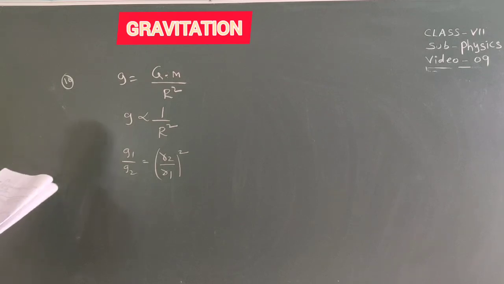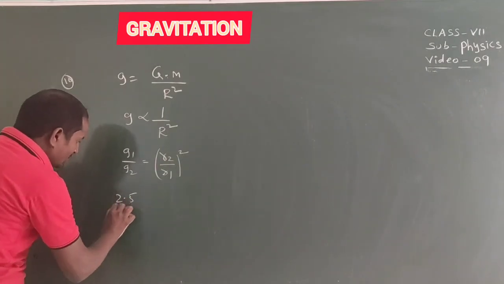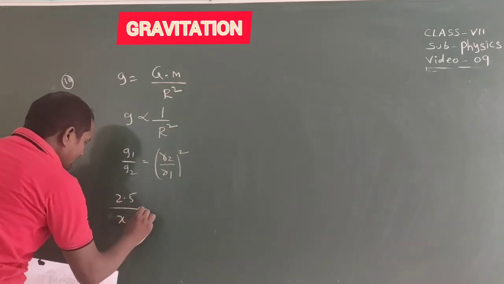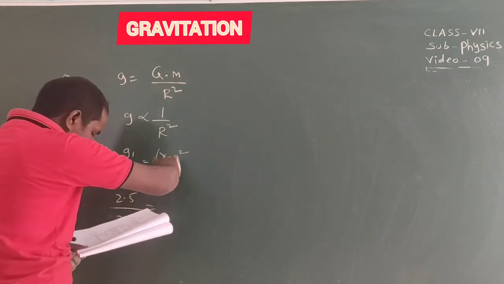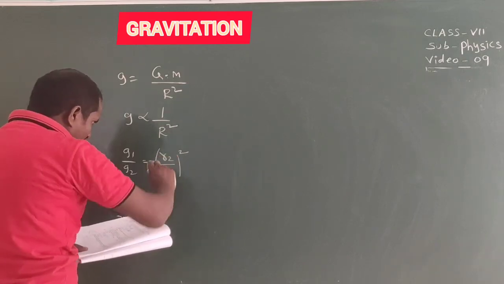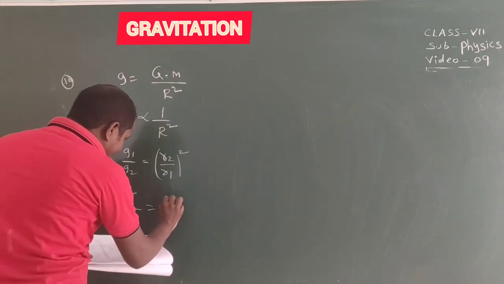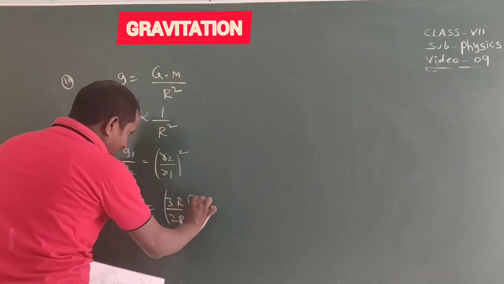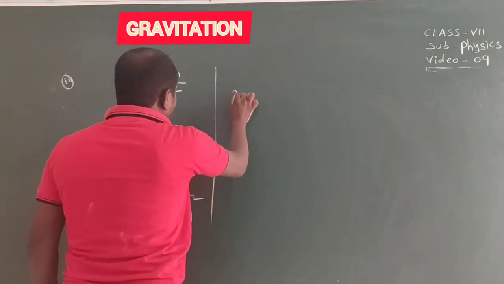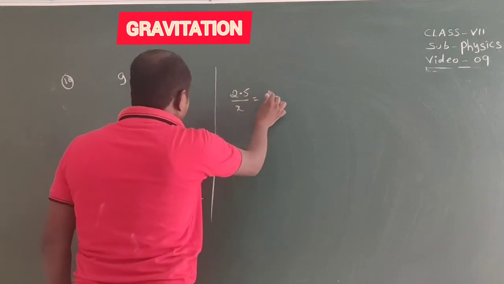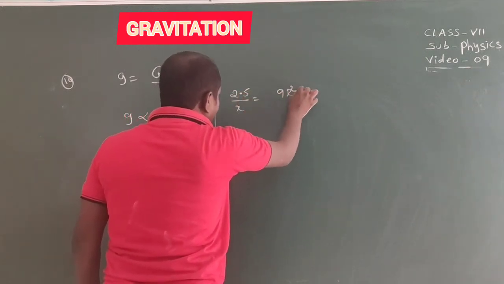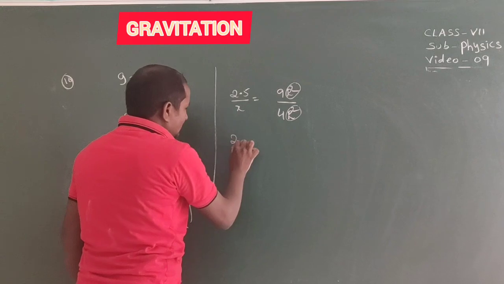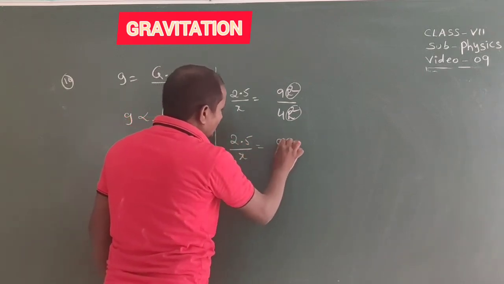So here g1 is given, that is weight equal to 2.5, by g2, we can write here x. Our aim is to find the x value. So here R2 is given, 3r by 2r. So r gets cancelled. 3r by 2r whole square. Okay, so that equal to 2.5 by x equal to 9r square by 4r square. Here r square gets cancelled. 2.5 by x equal to 9 by 4.